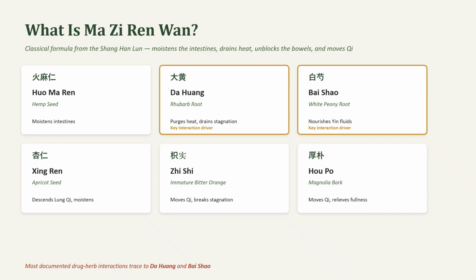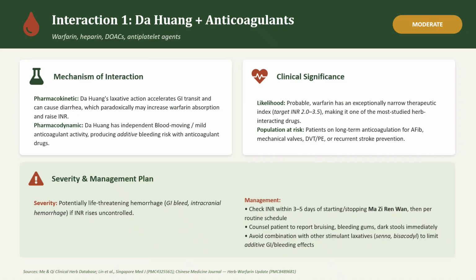So most documented drug herb interactions trace to Da Huang and Bai Shao. The first interaction, which is labeled moderate, is Da Huang plus anticoagulants. The mechanism of that interaction is actually twofold: there's a pharmacokinetic and a pharmacodynamic.